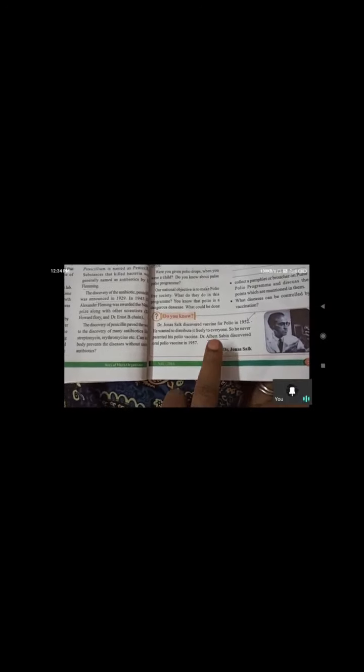Whatever drops we are using nowadays, that is the oral polio vaccine, introduced by Dr. Albert Sabin. First Jonas Salk, then Albert Sabin. These two people discovered the polio medicine.